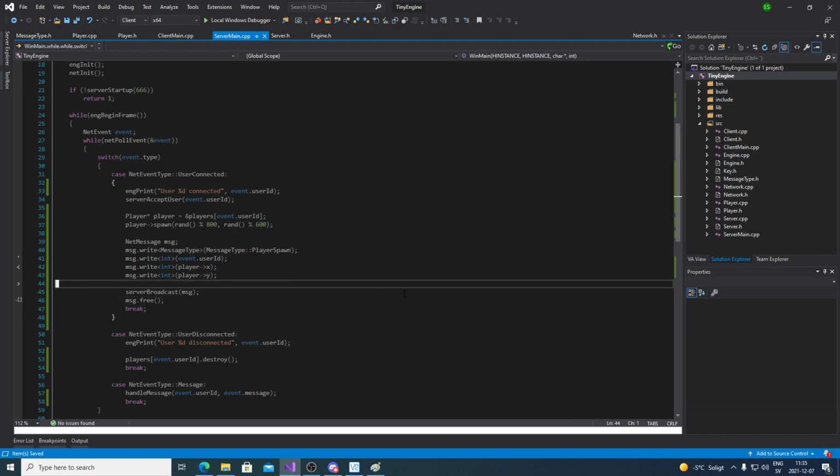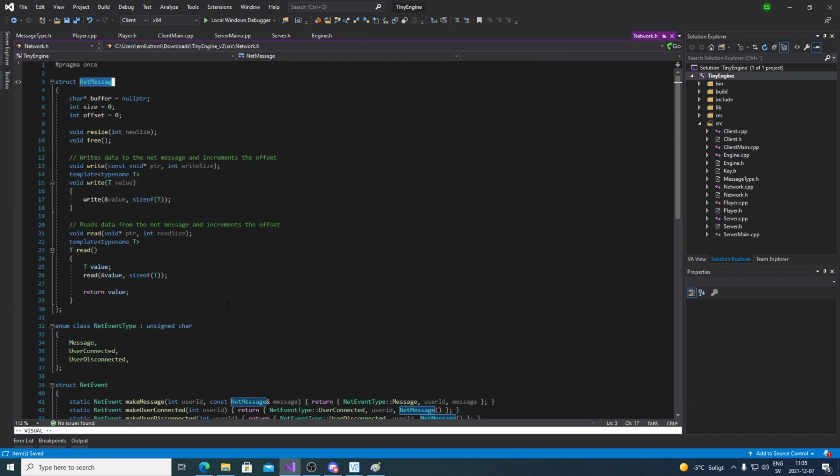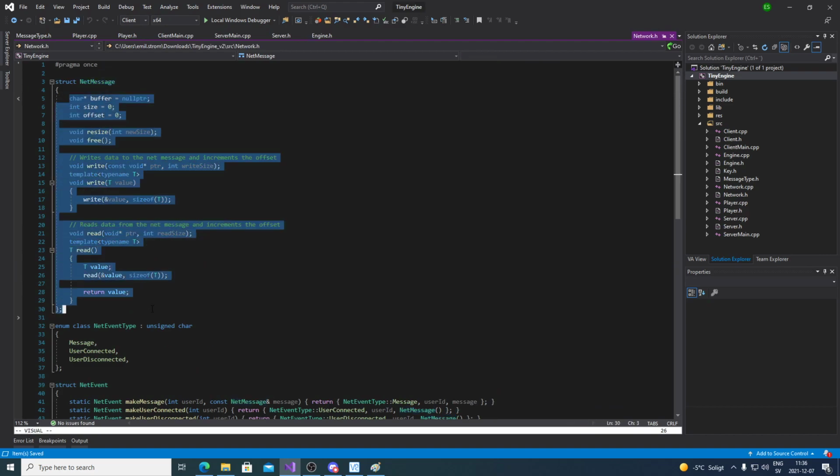Why don't you free the message? Why do we have to free the message? Good question, because that's just me being dumb. It's all down to the net message implementation.